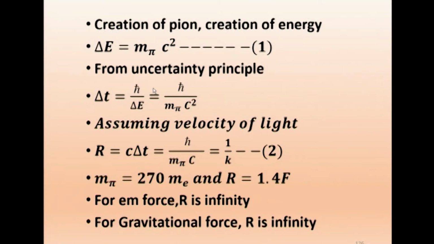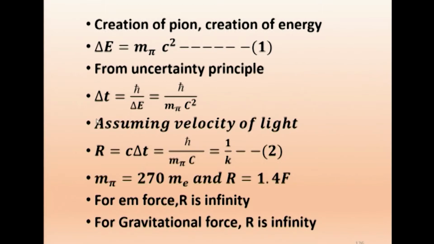Equal to h cross, less than or equal to h cross. When it is less than or equal to h cross, that violation of creation cannot be detected. So, we are not able to detect the pion because it is living for only a short duration delta t, governed by Heisenberg's uncertainty principle.